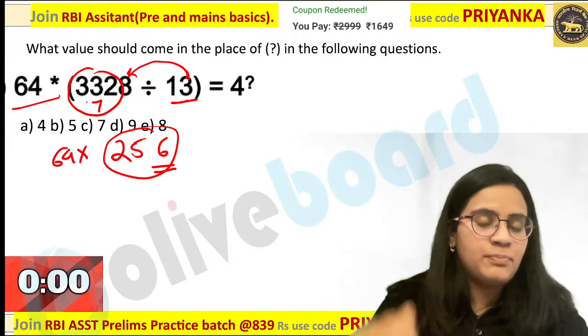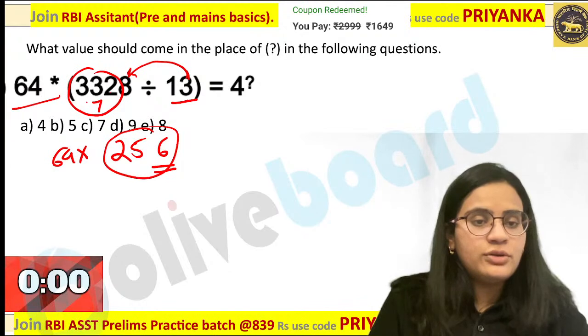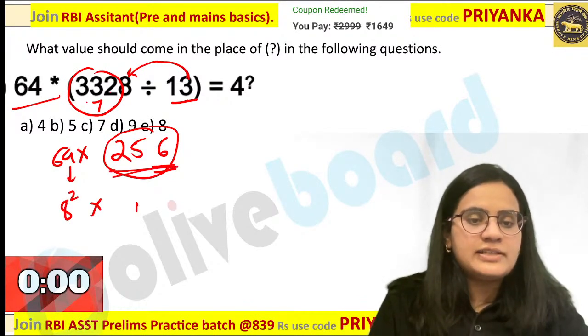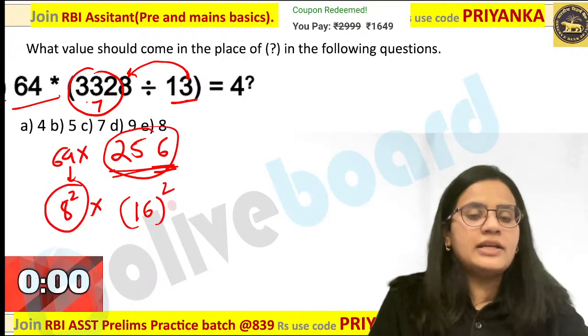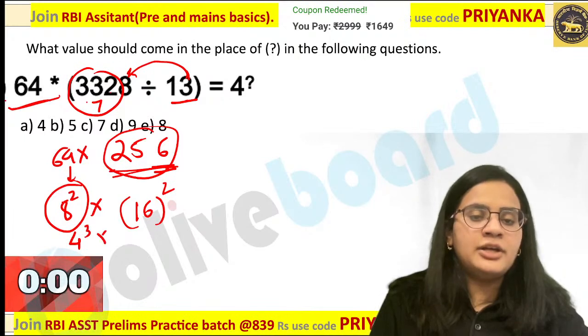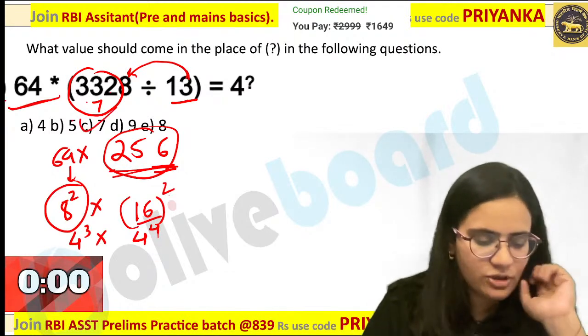Now, the next part is important: how you are going to convert it into indices form. So how will you do that? This is nothing but 8 square. What about this value over here? 256 is 16 square. Now, this value can also be written as 4 cube into 4 to the power 4. Are you getting it? So, what will be the value? 7 is going to be the answer over here.